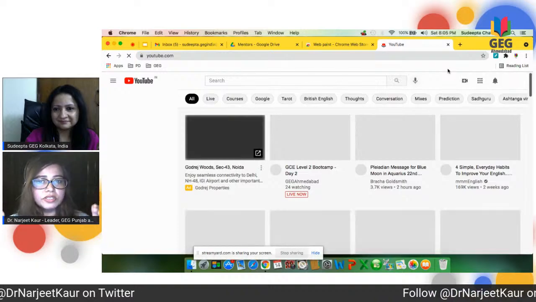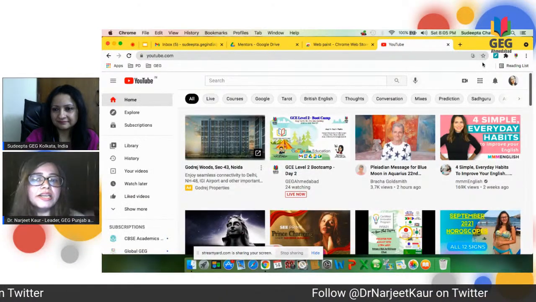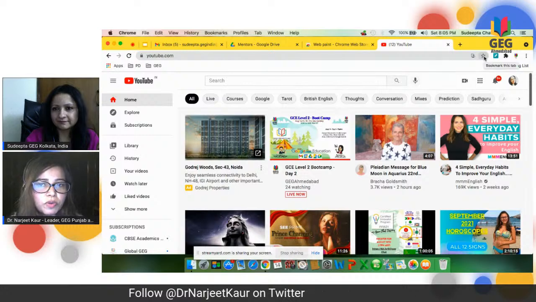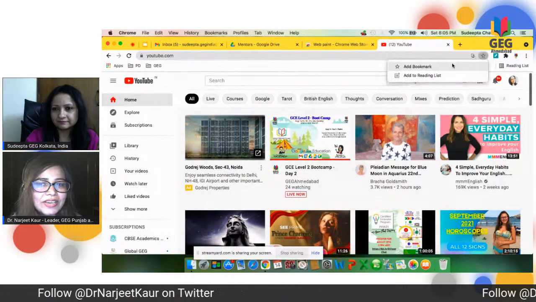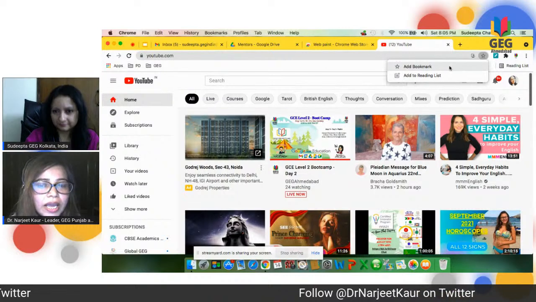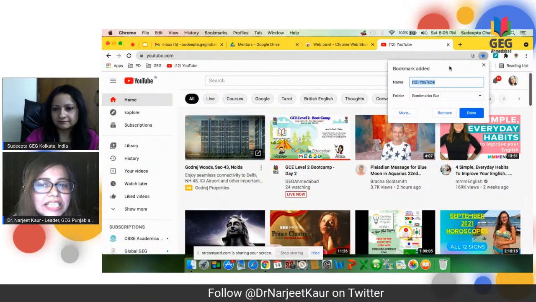This is very important, so I have to bookmark it. I have to mark it as important. So you see to that here, of course. If I go to bookmark here, this little star that you see on the Omnibox, it shows you 2 options. One is add bookmark, and another one is add to reading list, right?